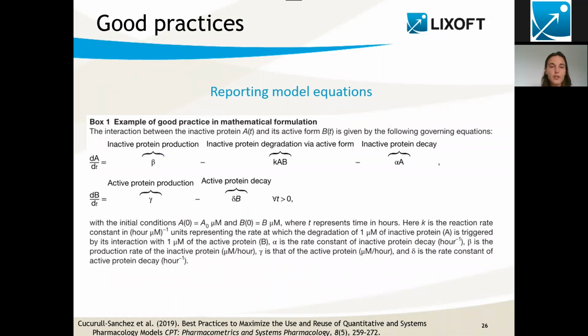So a small word about good practices. It's usually not enough to just write the equations. It really helps if for each term you explain what they mean, so that it's easier to read afterwards. And importantly, also define the initial conditions. Pretty often these are completely forgotten, and actually they have an impact. It's the values from which you're going to start to integrate your ODE systems, so they have an importance. Again, all these good practices are summarized in this very nice publication.